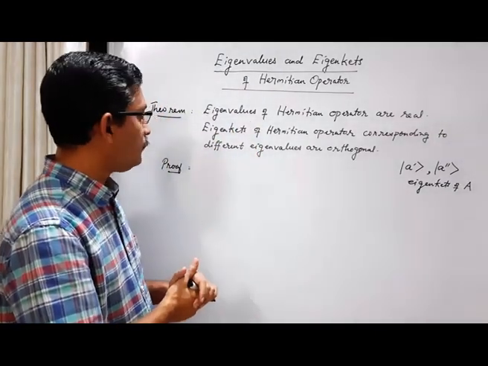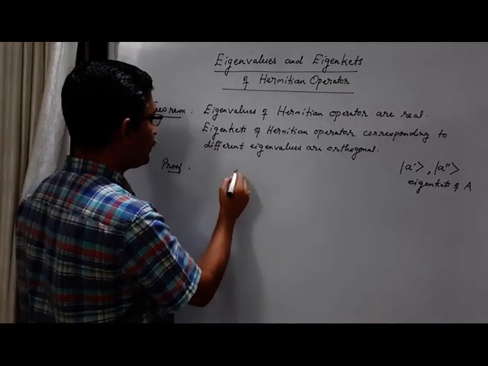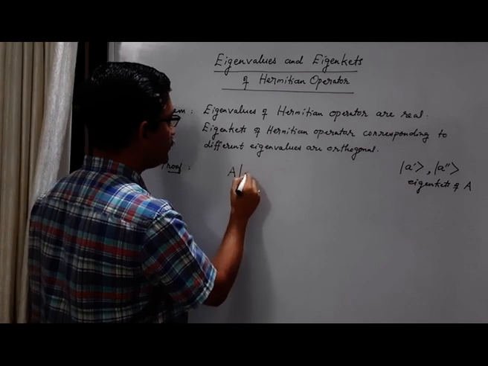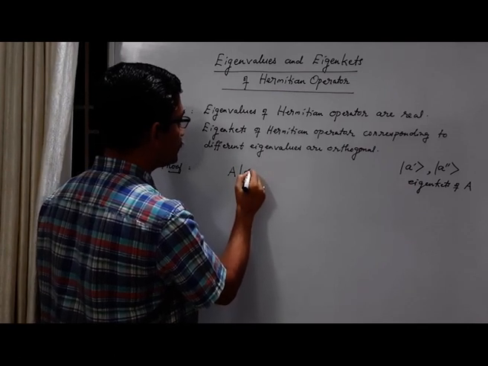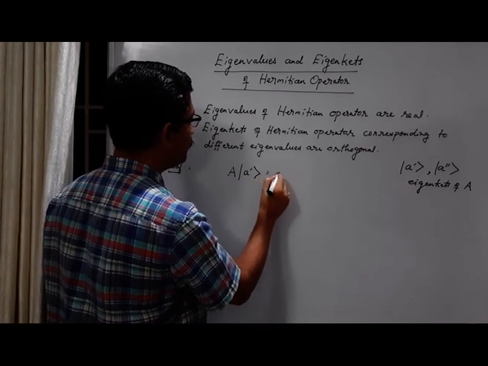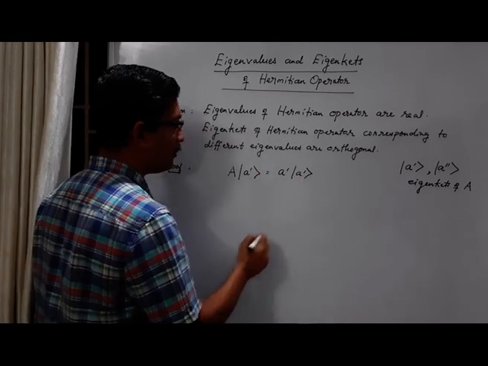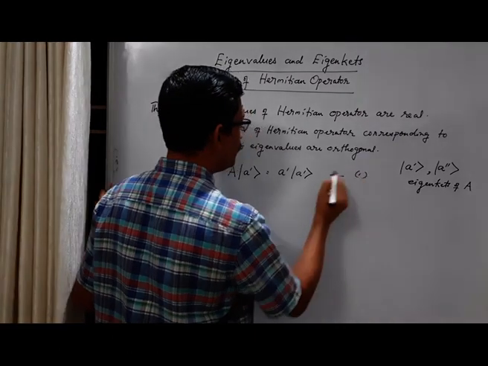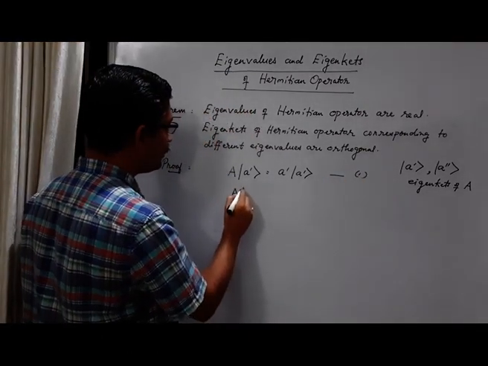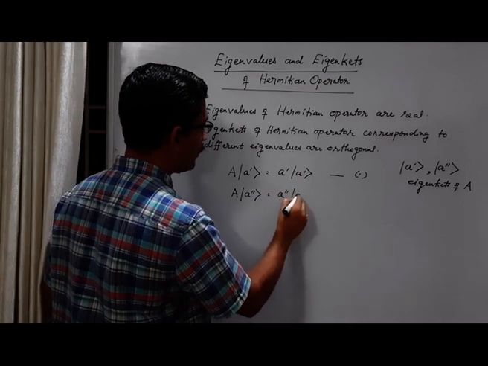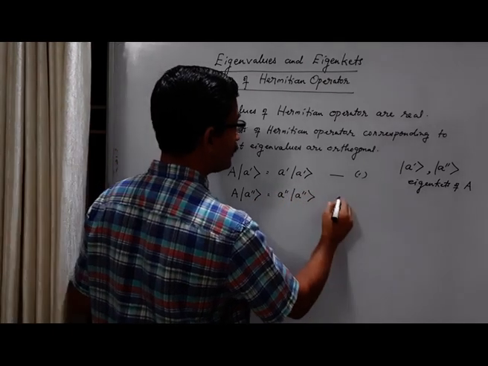Okay, and so then we can write this Hermitian operator A acting on the eigenket A prime will give this eigenvalue A prime times eigenket A prime. Let's call it equation 1. Similarly, A acting on eigenket A double prime gives eigenvalue A double prime times eigenket A double prime.